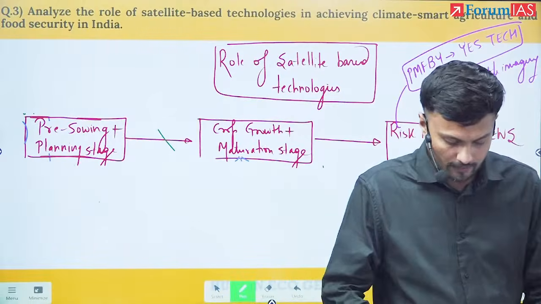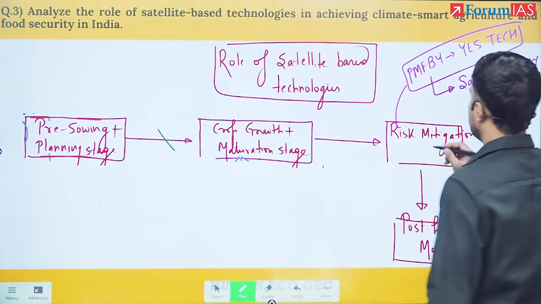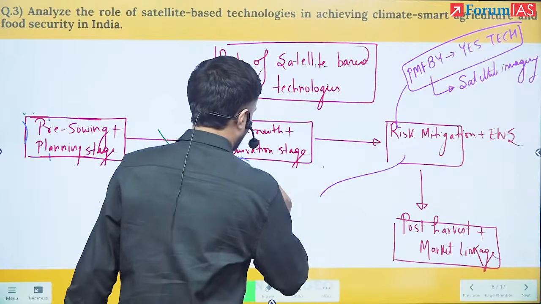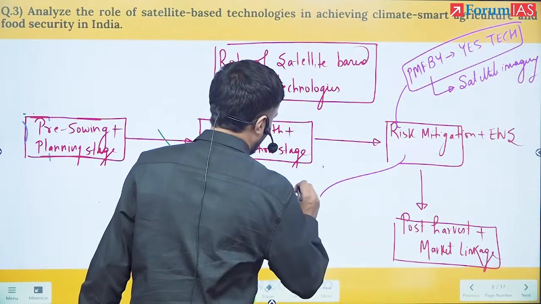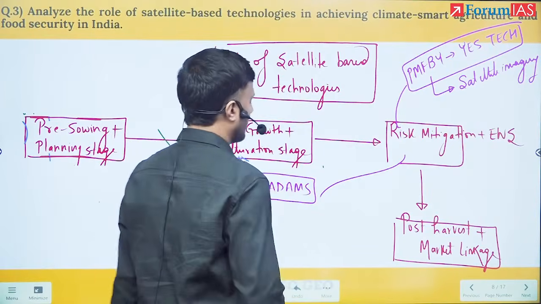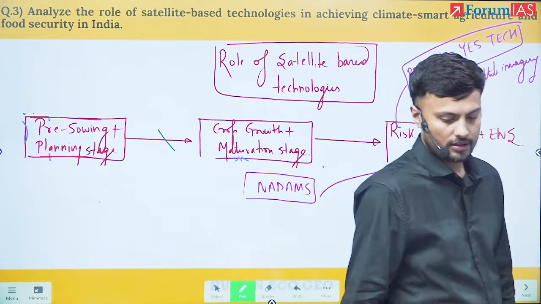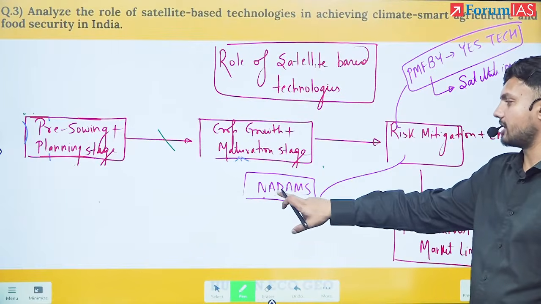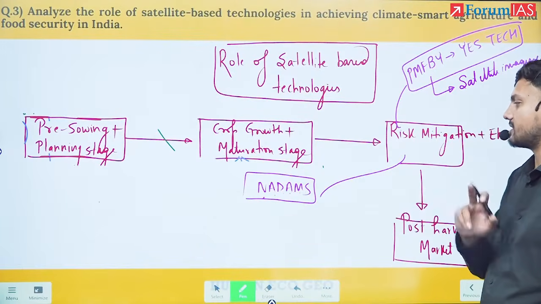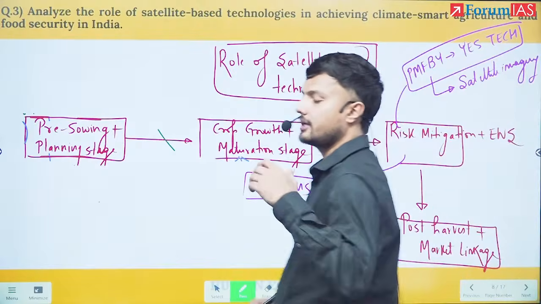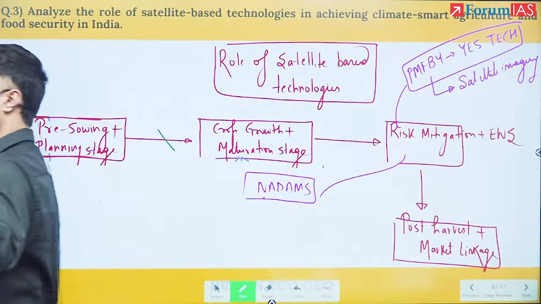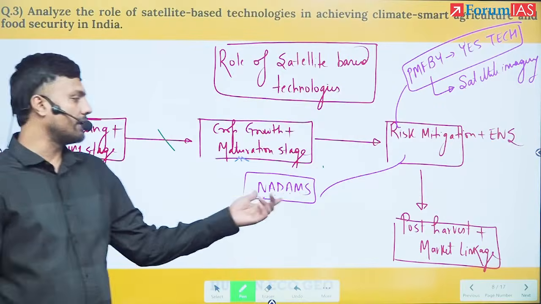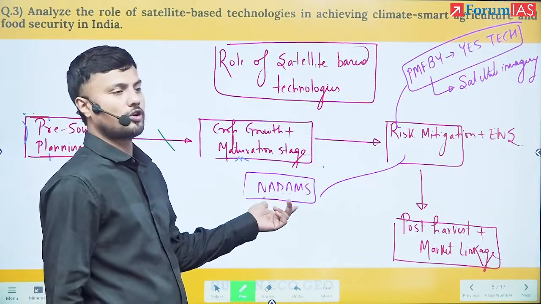Then there is another, NADAMS, that is National Agricultural Drought Assessment and Monitoring System. What it does is provide fortnightly warnings regarding the incidences of droughts.